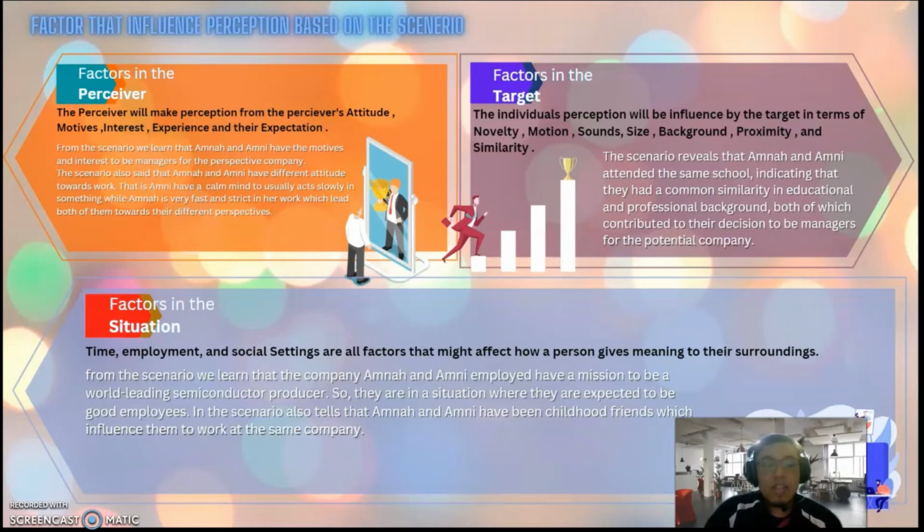The third is factors in the situation. This involves time, employment, and social settings, factors that might affect how a person gives meaning to the surroundings, meaning the environment. From the scenario, we learn that the company Amna and Amni are employed by has a mission to be a world-leading semiconductor producer. So, they are in a situation where they are expected to be good employees. The scenario also tells that Amna and Amni have been childhood friends, which influenced them to work at the same company.